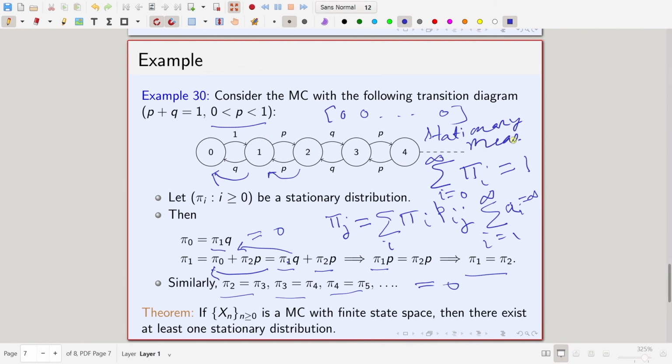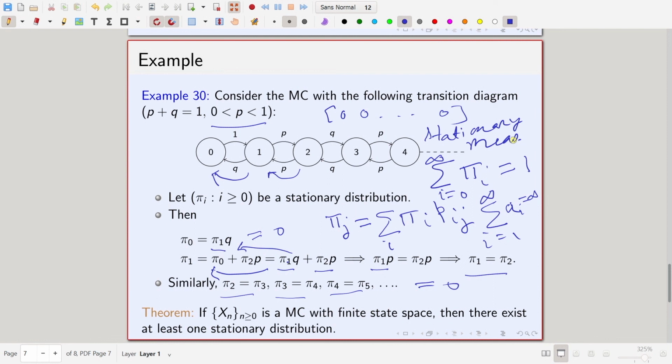Fine. So, that is a stationary measure, but it will not be a stationary distribution, because its sum is not equal to 1. So, for this particular example, a stationary distribution does not exist.